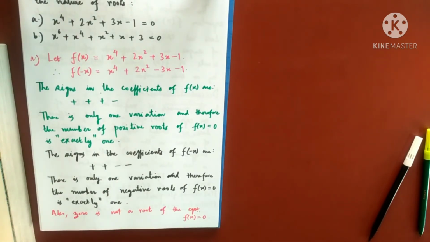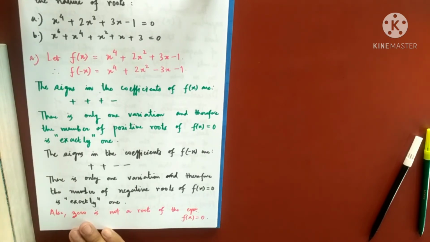So I know this equation f(x) equals 0 has one positive real root, one negative real root, and no other real roots are possible. Because 0 would have been possible, but when I placed 0 instead of x, I am not getting the root. That means 0 is not a root of the equation f(x) equals 0. So this completes all the possibilities of the real roots for this equation.